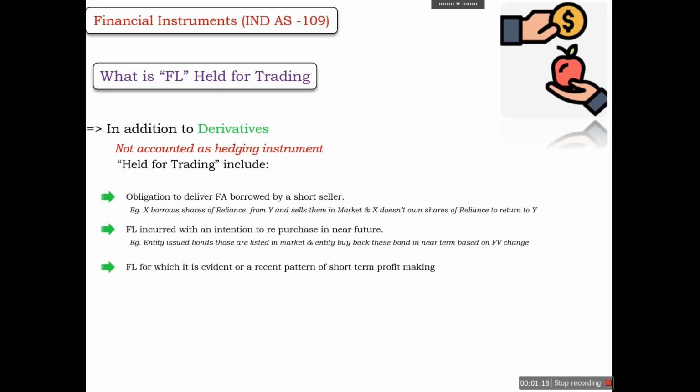A third example is a financial liability for which there is evidence of a recent pattern of the entity short selling for making profit. In this case, we will classify those financial liabilities as held for trading and account for them at FVTPL.